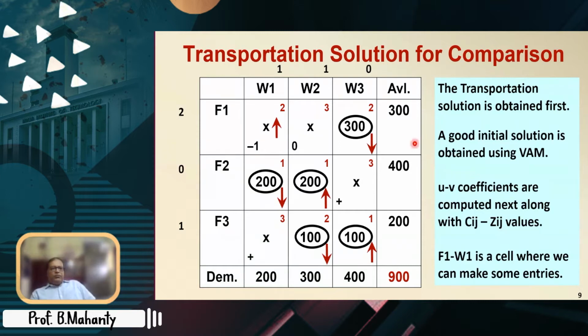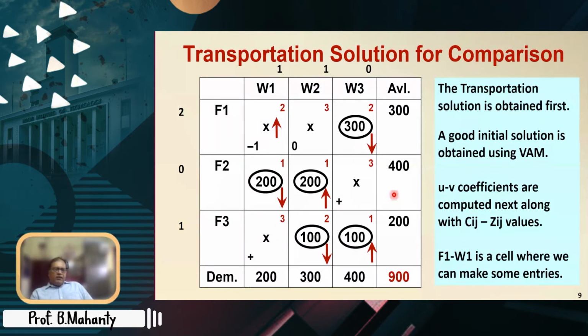After that, we compute the UV coefficients. We start with say 0 here, then we get some 1, we get some 1, and because of this 1 we get this 1, because of this 1 we get this 0, because of this 0 we get this 2. Thereafter we compute the Cij minus Zij values, and we see that there is a -1 and a 0. Because of -1 we make an entry, and closure is obtained: increase F1W1, decrease F2W1, increase F2W2, decrease F3W2, increase F3W3, and decrease F1W3.